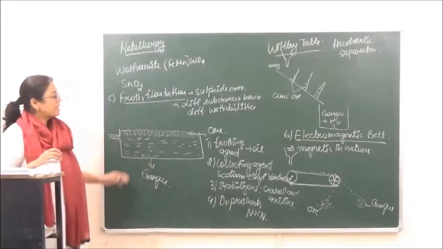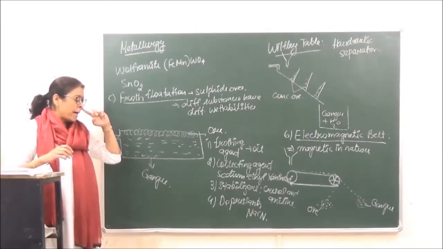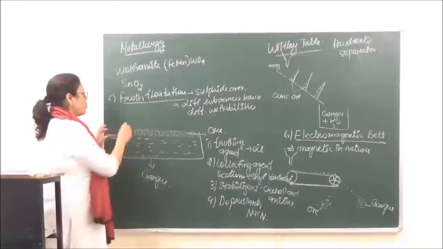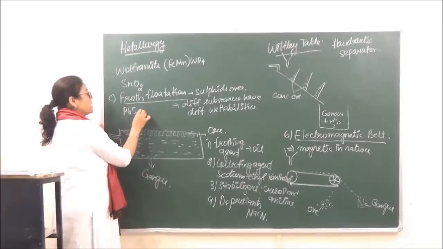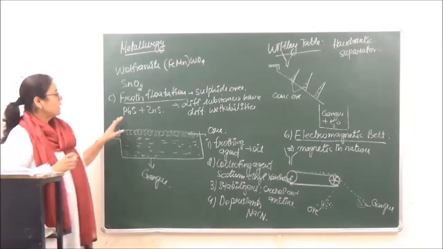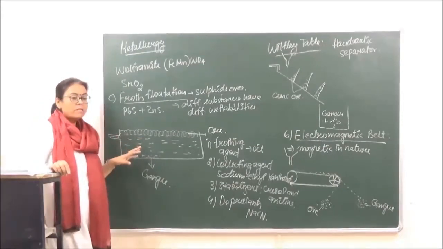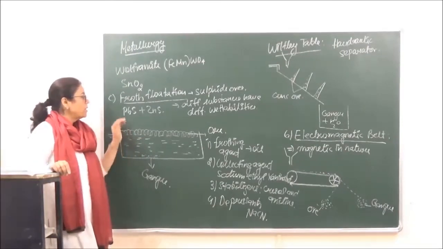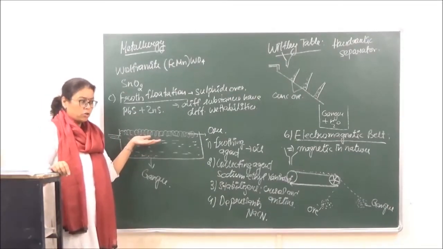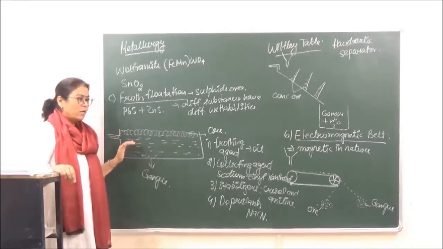Now let's say that in case the ore has two metals present in it, one which is PbS and the other one which is ZnS. Now what is going to happen? Both are sulfide ores, as you can see. As a stream of air is passed through this mixture over here, both being sulfide ores, they will be concentrated at the froth, right? Now we are separating the froth from the rest of the liquid over here.